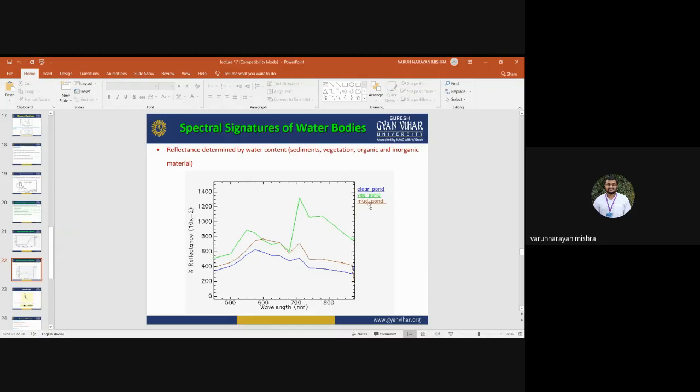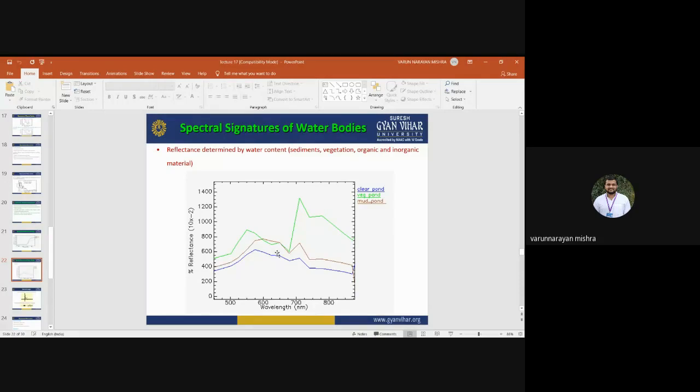And if there is mud, some turbidity, some sediments and some organic or inorganic materials in the water bodies, it may have some reflectance in comparison to the clear water. So water type can also be studied by using spectral signature, by analyzing the spectral response of that water feature. So this is all about the spectral signature of water bodies.